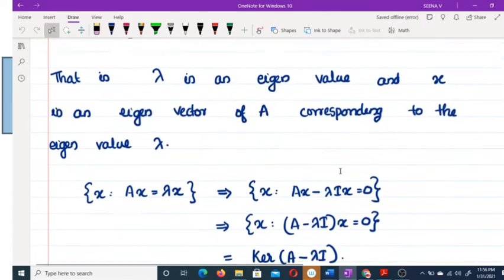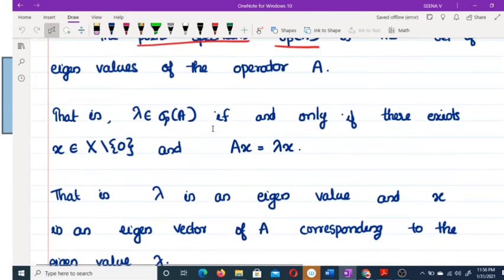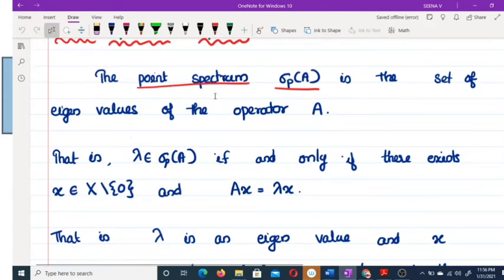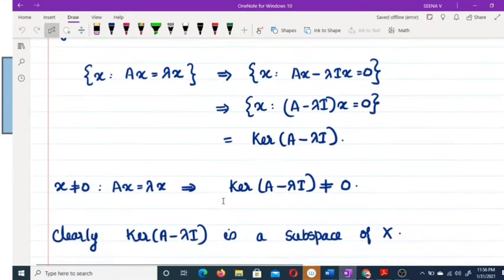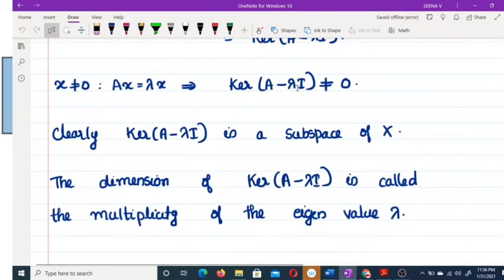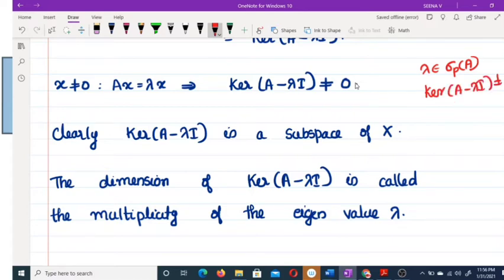So in our case, if lambda is in the point spectrum, then clearly the kernel of A minus lambda I is not equal to 0. Once again, you must note: if lambda belongs to sigma p of A, then lambda is an eigenvalue and the kernel of A minus lambda I is not equal to 0.